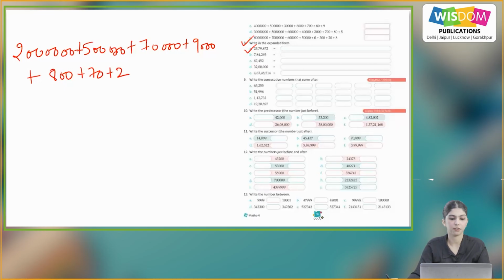So this is how we will write the number. 20 lakh plus 5 lakh plus 70,000 plus 9,000 plus 800 plus 70 plus 2. So similarly, you will do the rest of the numbers on your own.